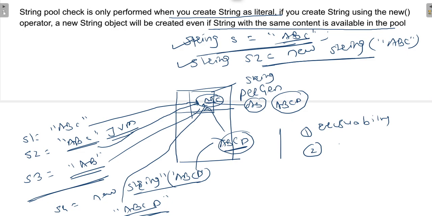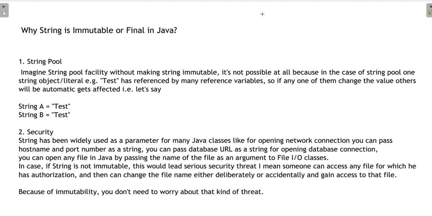So let's move to the next question. The next question is why String is immutable. Once you explain what the string pool is, your next question will be why String is immutable, or final.